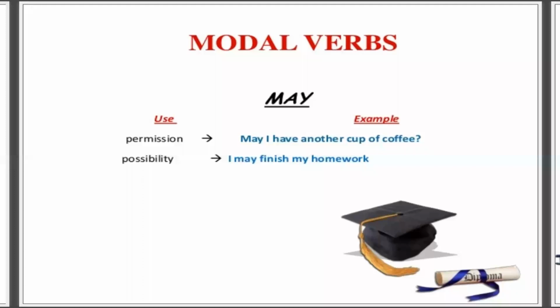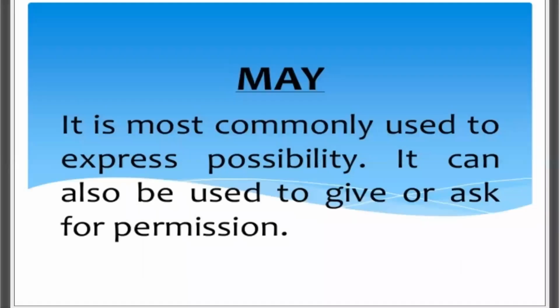And again, a formal possibility, that is, I may finish my homework. Now, if instead of may I'm using can, again it is showing the possibility, but with the possibility it is showing the capability also. But here, I may finish my work is a possibility. Fine. It is most commonly used to express possibility. It can also be used to give or ask for permission. Always remember, a formal permission.